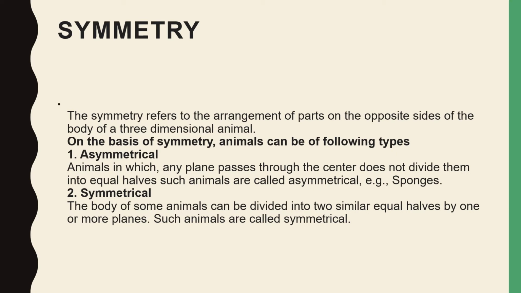This is called an asymmetrical body, like that of sponges. But when we say symmetrical, the body of some animals can be divided into two similar equal halves by one or more planes. They are called symmetrical.